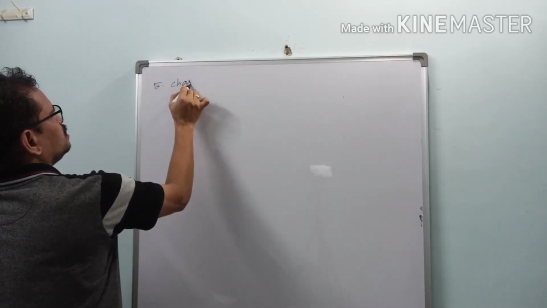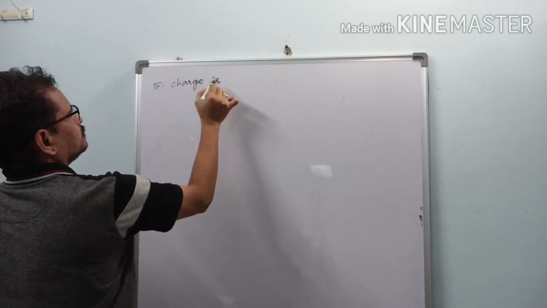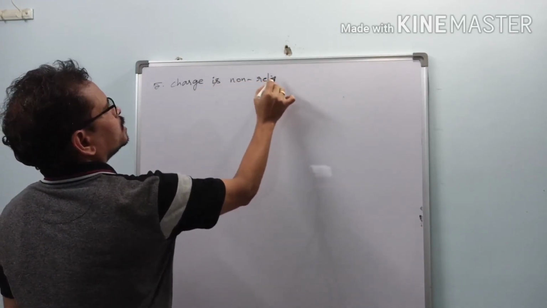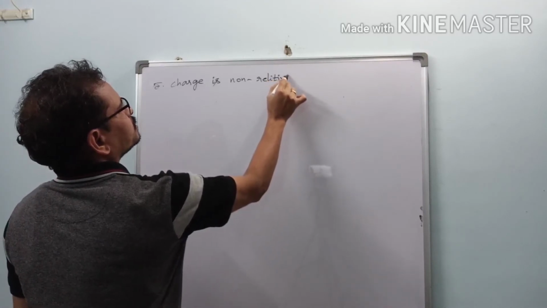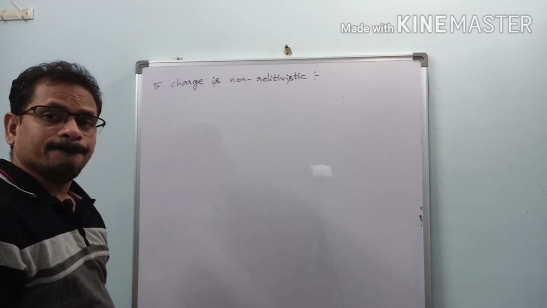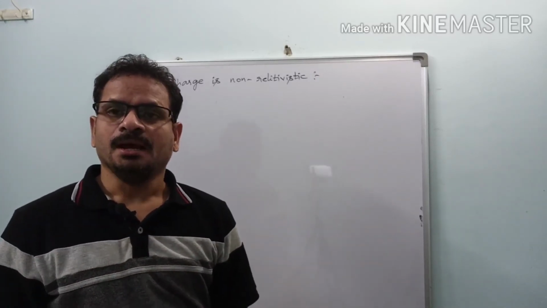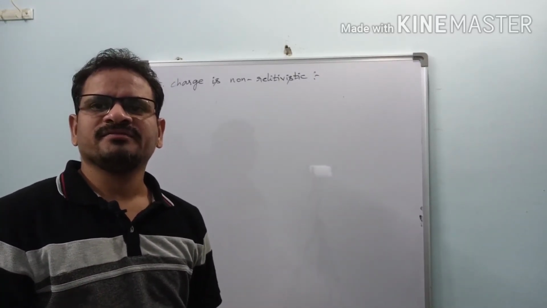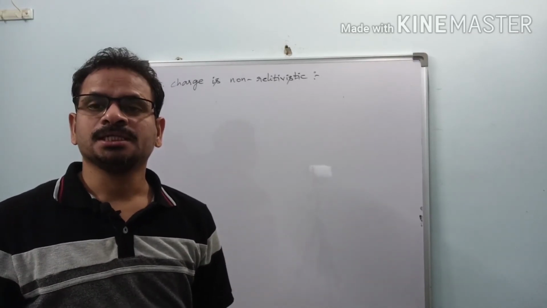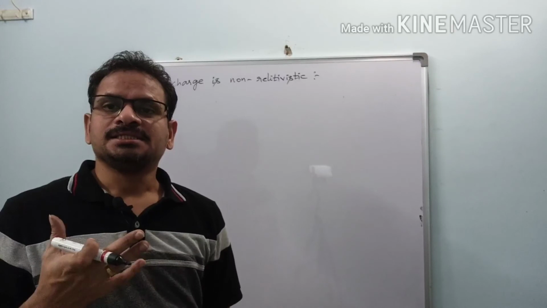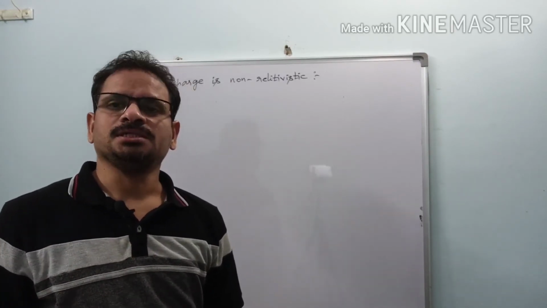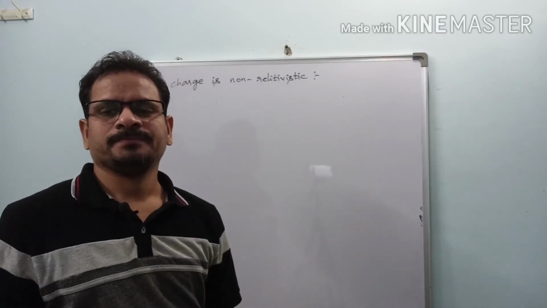Charge is non-relativistic. You know, mass is relativistic. Mass is relativistic, length is relativistic, time is relativistic according to the special theory of relativity. That is, those physical quantities change with the motion of the body. Mass changes, length changes, time also changes according to the motion of the body.